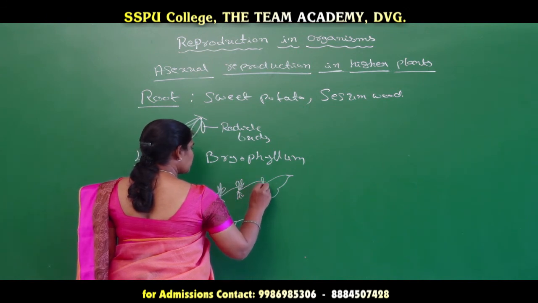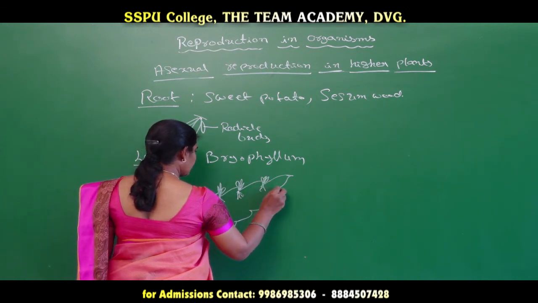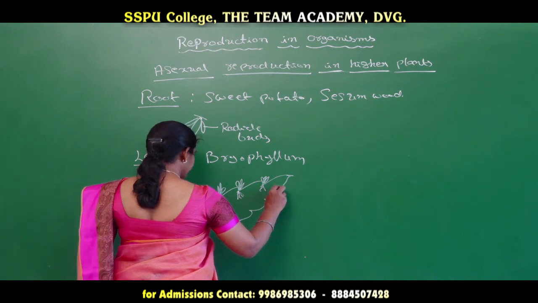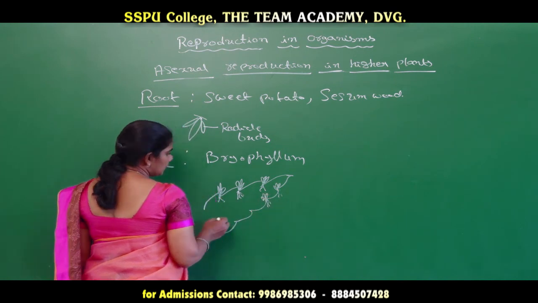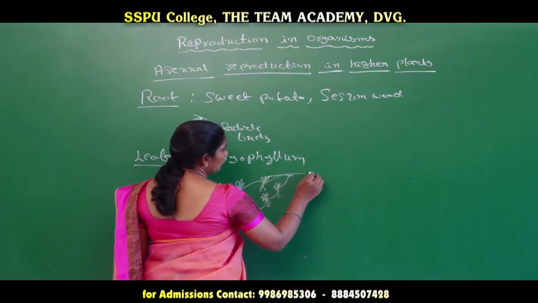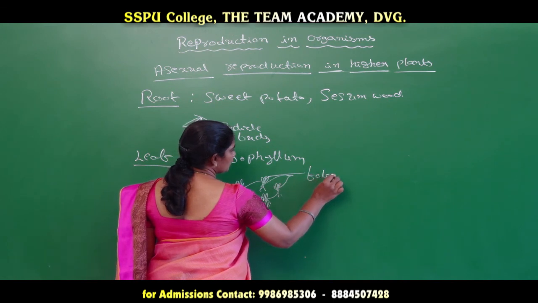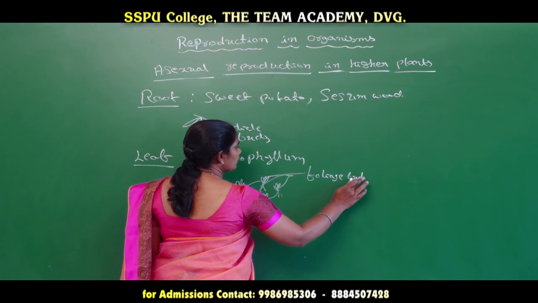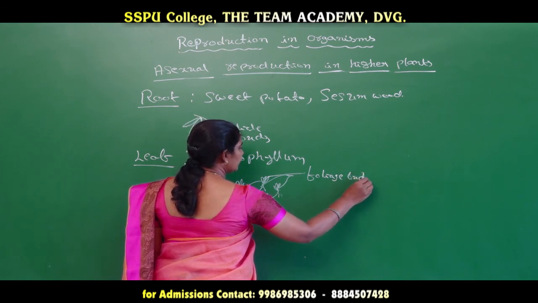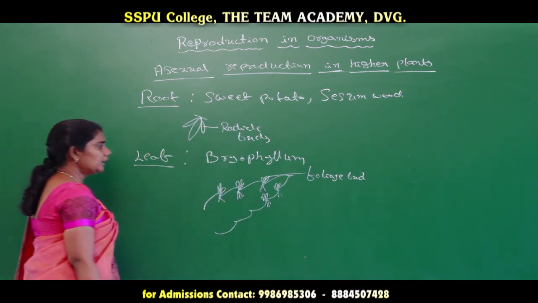Foliates are nothing but small baby plants which grow at the region of the incision, in the margin of the leaves. So these are nothing but foliage buds. Foliage is nothing but leaf, so foliage buds are nothing but leaf buds.